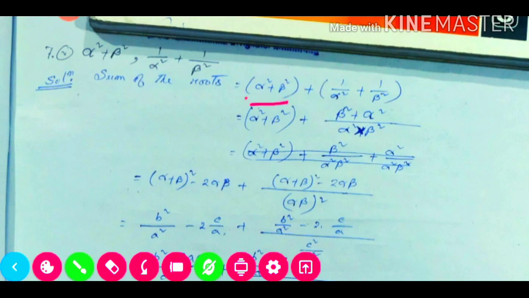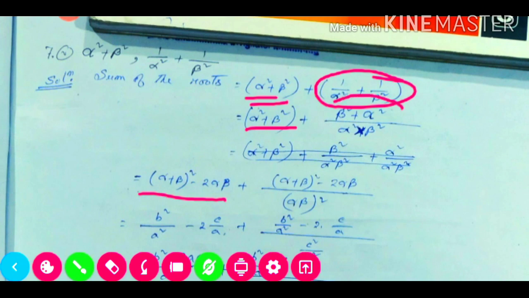So here it is the a square plus b square formula. We need to apply this formula on this part. And here we need to take LCM. If we take LCM, it will be alpha square into beta square. So it will be alpha square plus beta square, and our numerator will be alpha square beta square.